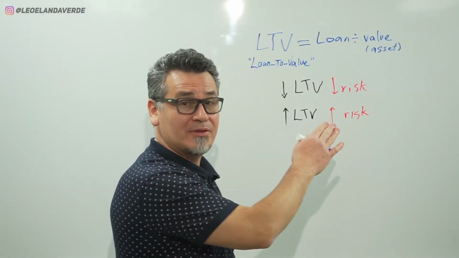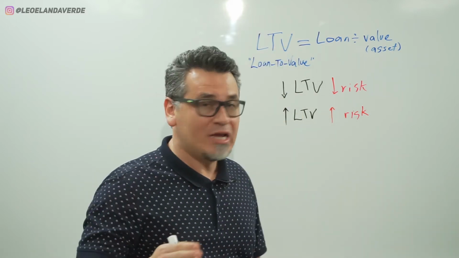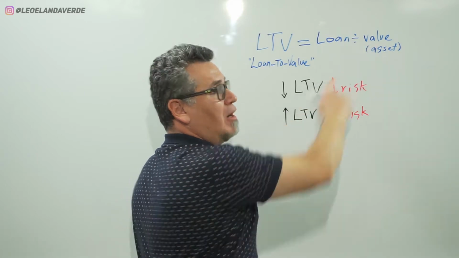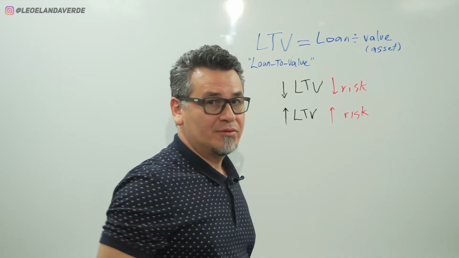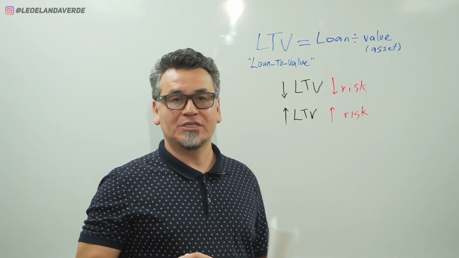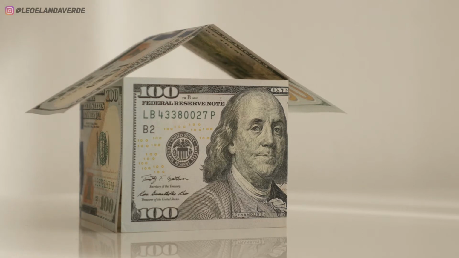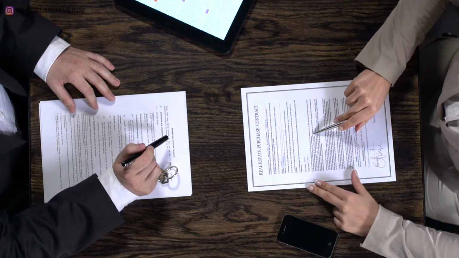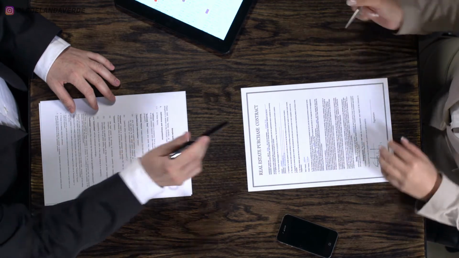Here's the formula. Loan to value equals loan amount divided by the value of the asset, hence loan to value. What you need to understand from the bank's perspective is that the loan to value dictates how much risk the lender is willing to put up with, depending on the type of project, and whether it's residential versus commercial real estate.